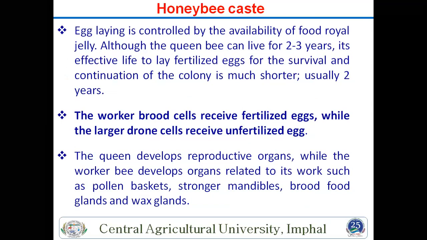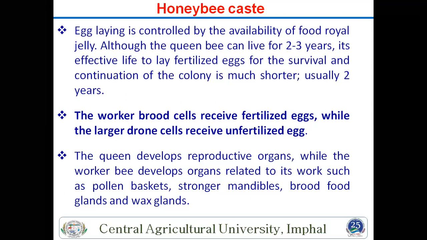Another thing, egg laying is controlled by and totally depends upon the availability of royal jelly. If the queen produces more eggs, then more royal jelly is required. Most queens live up to 2 to 3 years. This is also important; effective egg laying for survival and continuous colony is much shorter, usually 2 years.